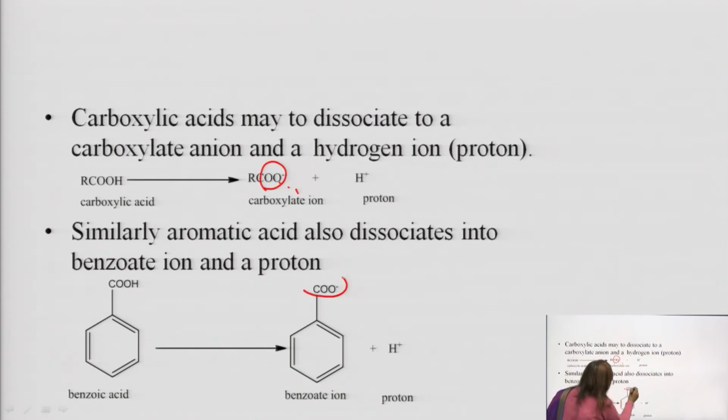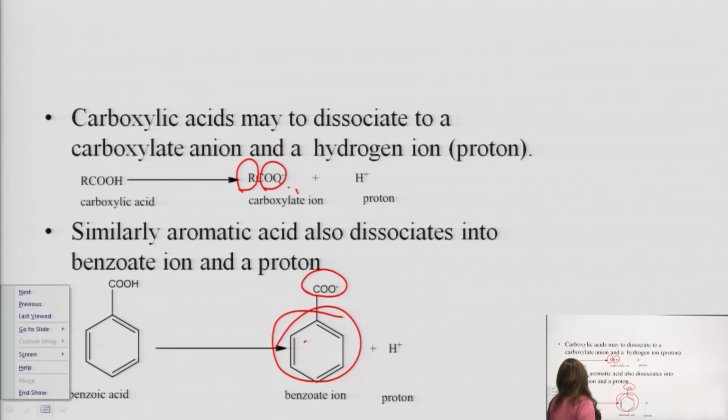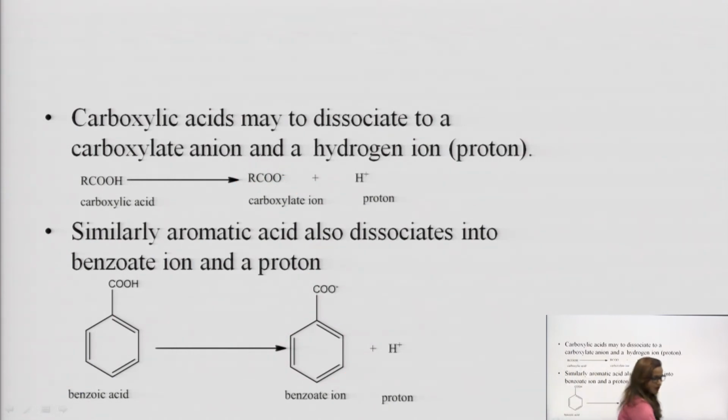Here also this negative charge is shared by these two oxygen atoms, but in benzoate ion there is also a benzene ring which has resonating structures. So we can say that aromatic acids are more acidic when compared to aliphatic acids.